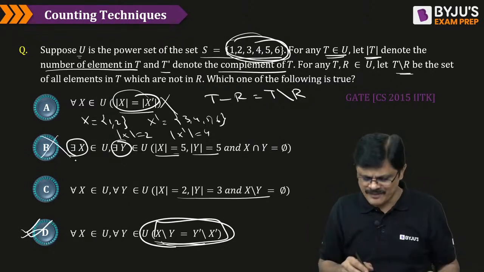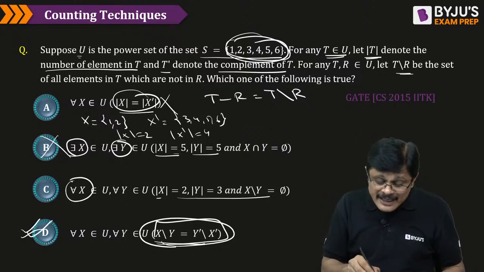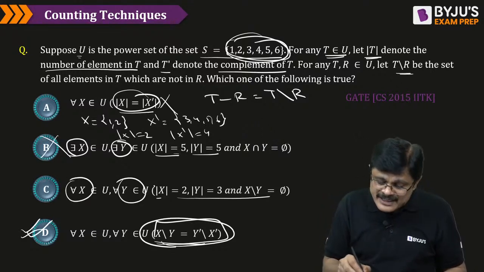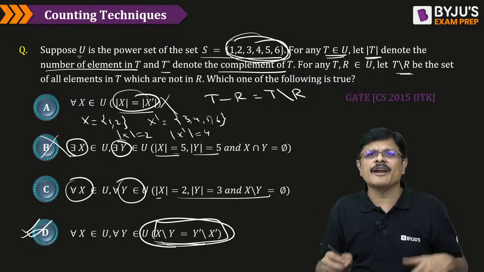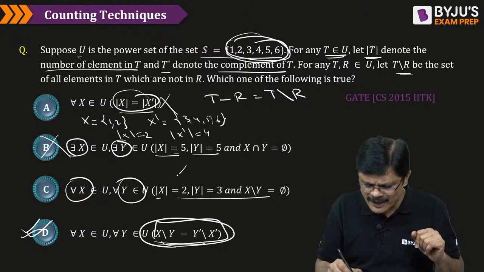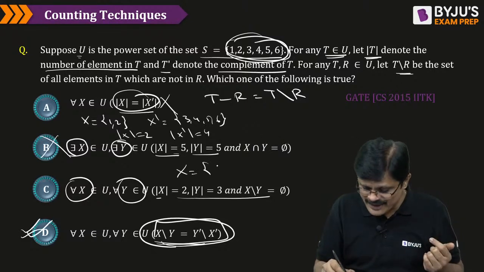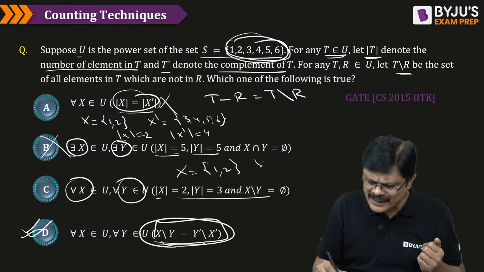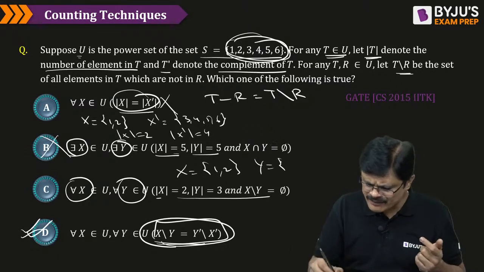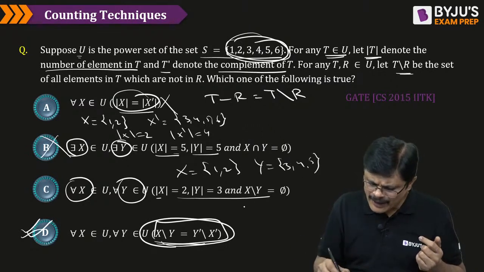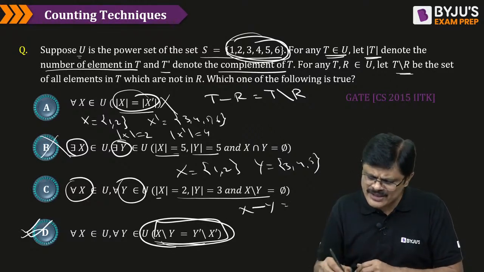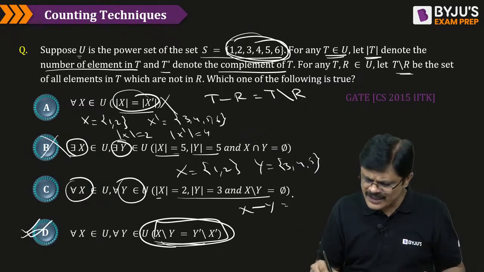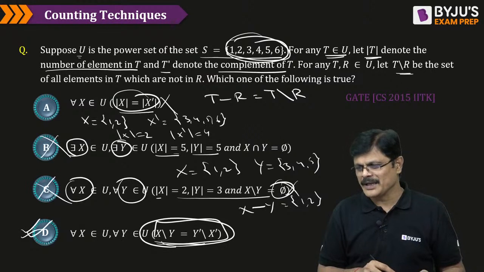Similarly here, for every set containing 2 elements and for every set containing 3 elements, X minus Y is empty. Now you just give one example: a set containing 2 elements, for example 1, 2, and a set containing 3 elements, say 3, 4, 5. But what about X minus Y? X slash Y is nothing but X minus Y. X minus Y is what, sir? Elements in X but not in Y. That is 1, 2 only, which is not empty. So this is also wrong.